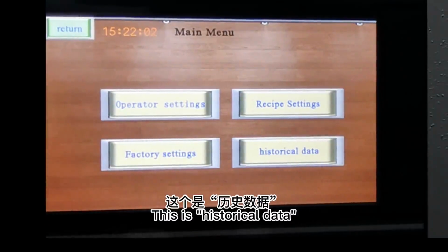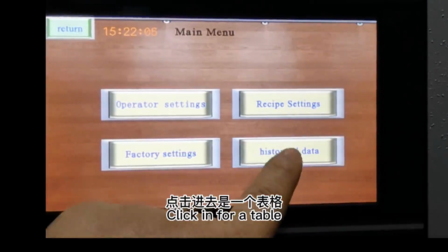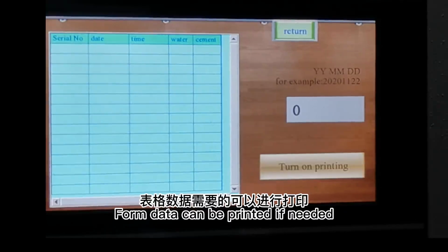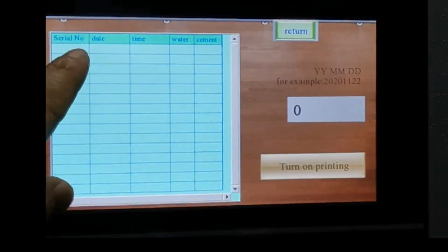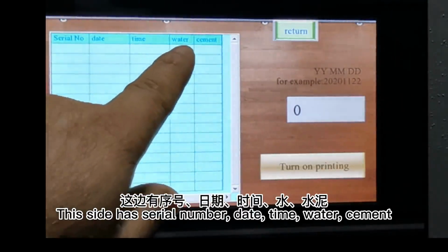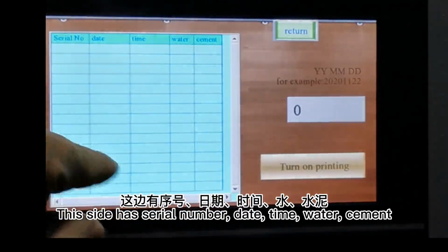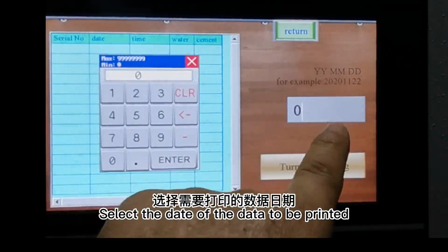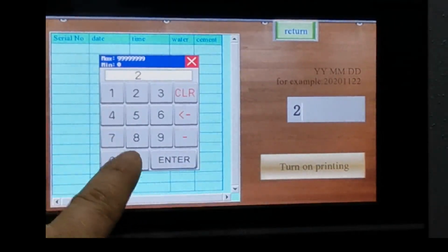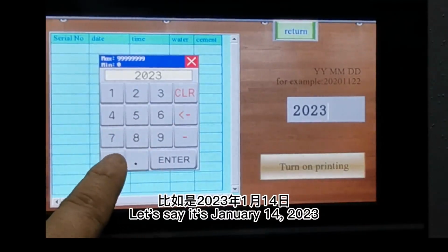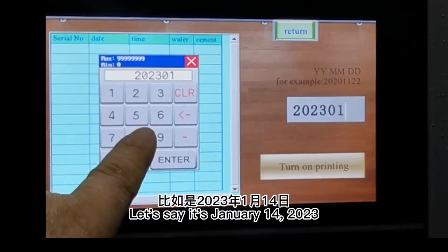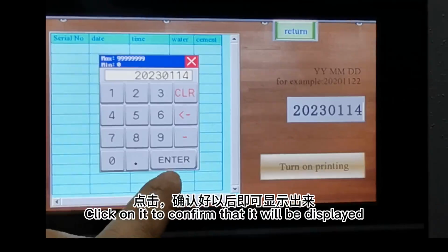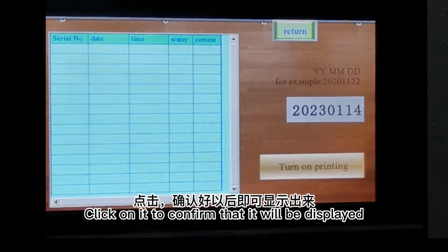This is historical data. Click in for a table. Form data can be printed if needed. This site has serial number, date, time, water, cement. Select the date of the data to be printed. Let's say it's January 14, 2023. Click on it to confirm that it will be displayed.